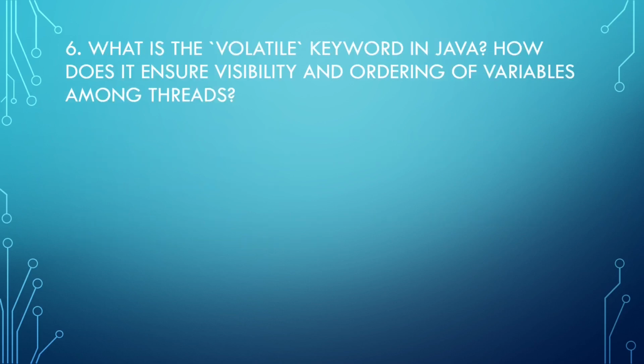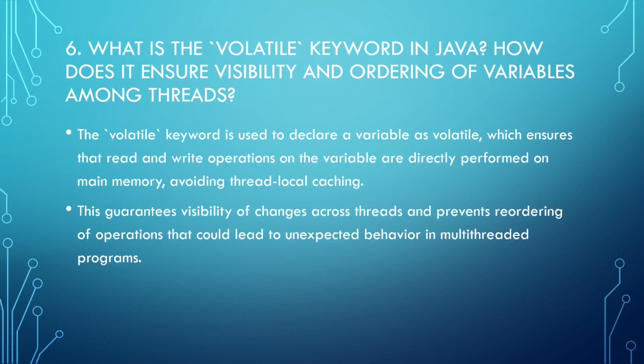What is the volatile keyword in Java, and how does it ensure visibility and ordering of variables among threads? The volatile keyword is used to declare a variable as volatile, which ensures that read and write operations on a variable are directly performed on main memory, avoiding thread-local caching. This guarantees visibility of changes across threads and prevents reordering of operations that could lead to unexpected behavior in multi-threaded operations.